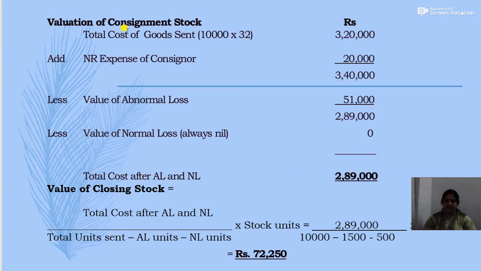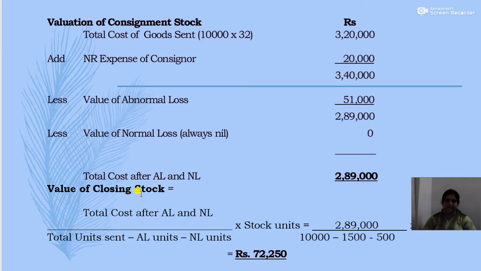Okay, so valuation of consignment stock: total cost 10,000 into 32, non-recurring expenses of consignor 20,000, total 3,40,000. Then value of abnormal loss already calculated 51,000. Then when you deduct this, you will get 2,89,000. Then from that deduct the value of normal loss, which is always 0. Then total cost after abnormal loss and normal loss will be 2,89,000.